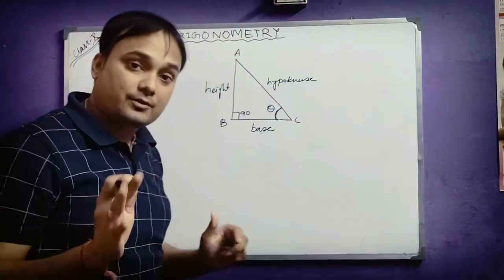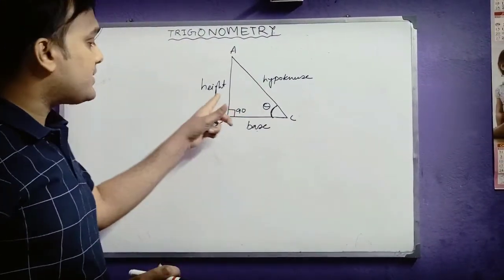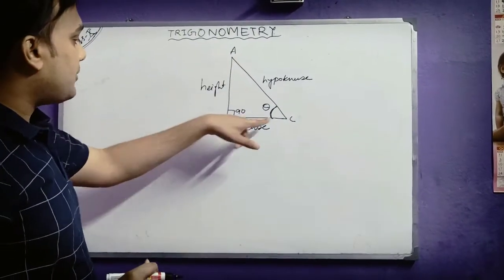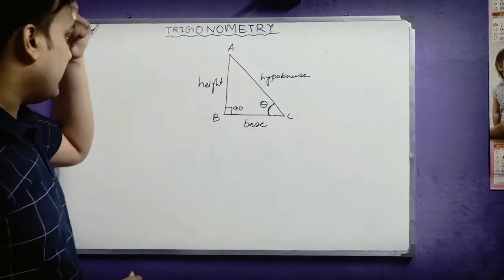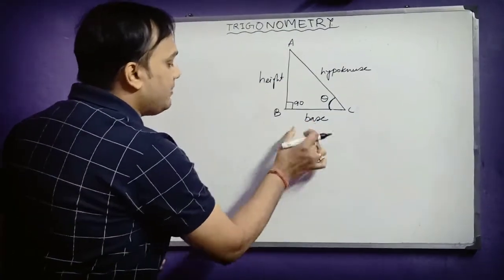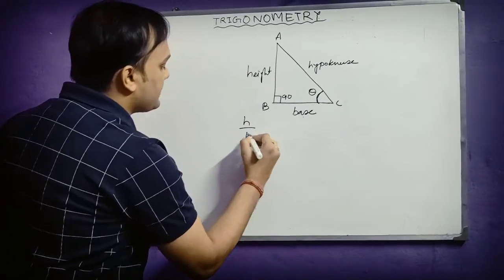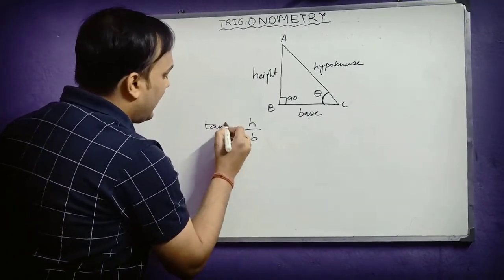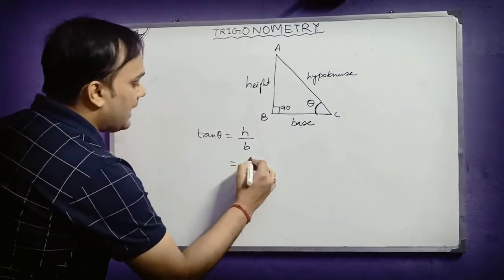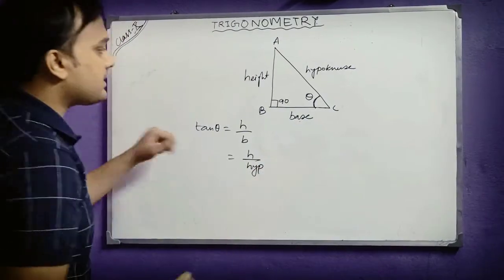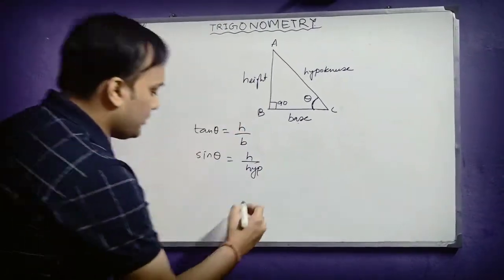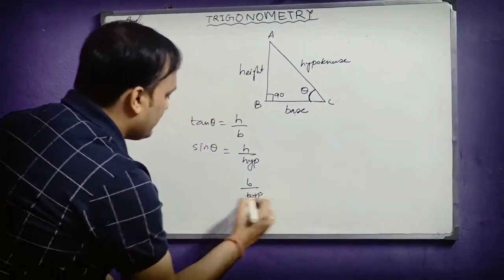So how will you select which one is base and which one is height? Height will always be opposite to the angle which you have taken. So definitely AB is opposite to theta. So AB is the height here, and hence BC is the base. So students, if we are dealing with the ratio of height and base, that means height by base, we will say that as tan theta. If it is height by hypotenuse, we will say sin theta. If it is base by hypotenuse, we will say cos theta.